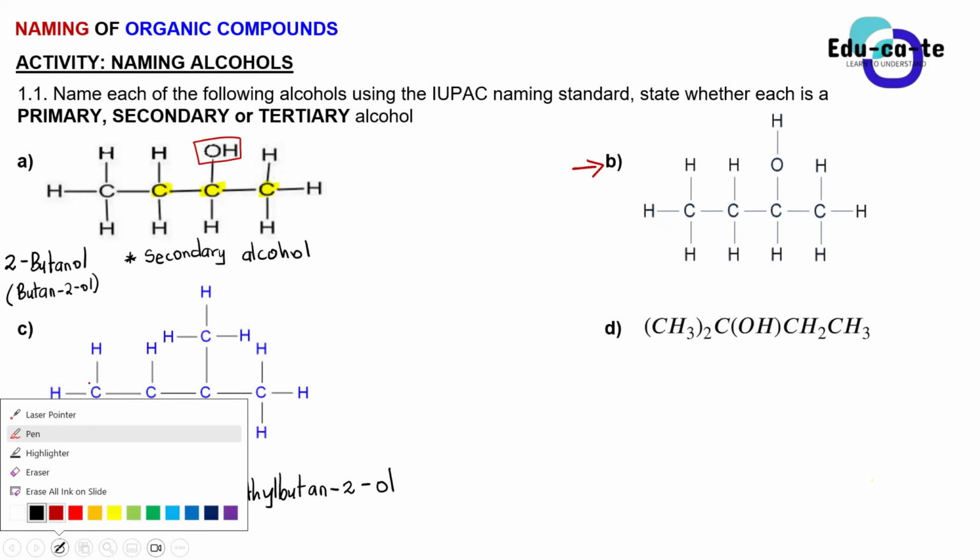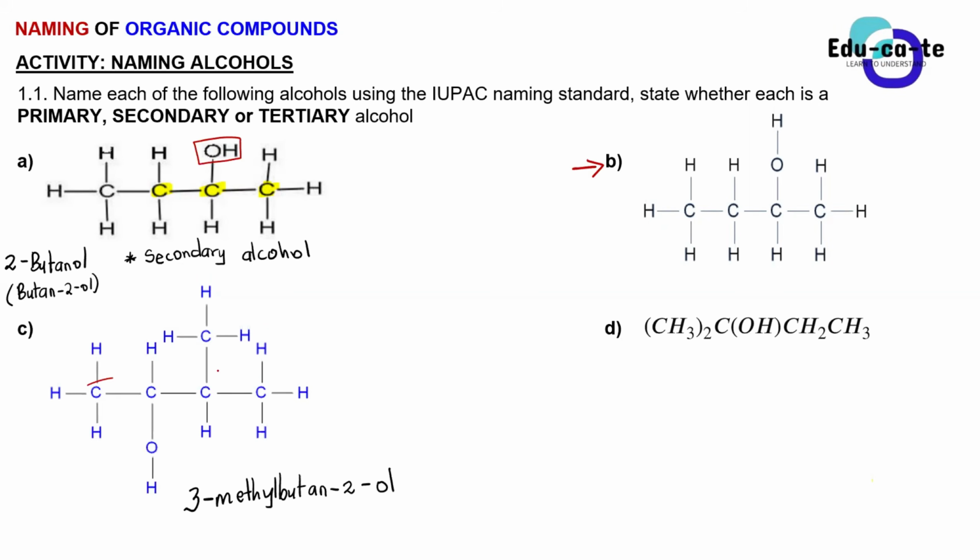You number your carbons. If this is your parent chain, of course, because it has 4 carbons, you just number your carbons from left to right. This is carbon 1, carbon 2, carbon 3, and carbon 4. So on carbon 3, we're having a methyl group. This is butane because we're having 4 carbons that are all bonded with single bonds. And this 2-ol means that our hydroxyl group is on carbon number 2.